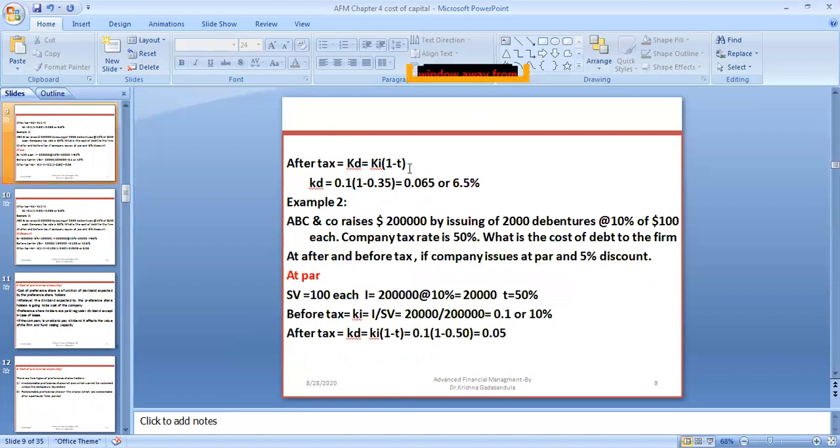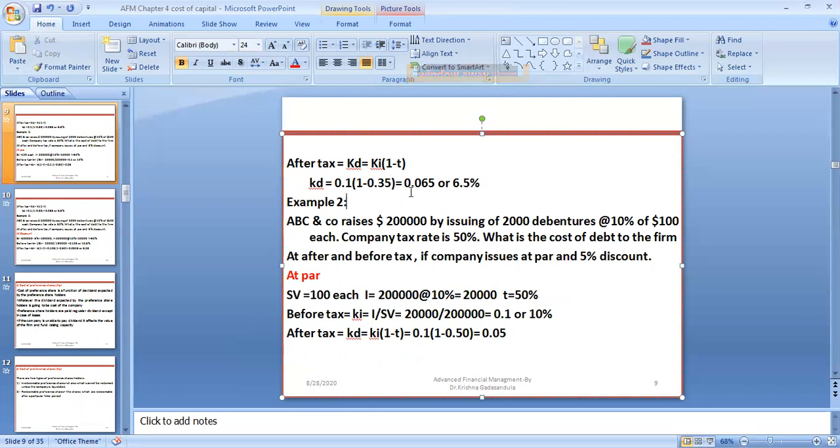And after tax we can calculate KI into 1 minus T. What is the KI we got already? 0.1. And what is the tax rate? 35%, which means 0.35. So 1 minus 0.35 gives the after tax cost: because you are getting the tax benefit, you are paying less interest, that is 6.5%, because of the tax benefit.